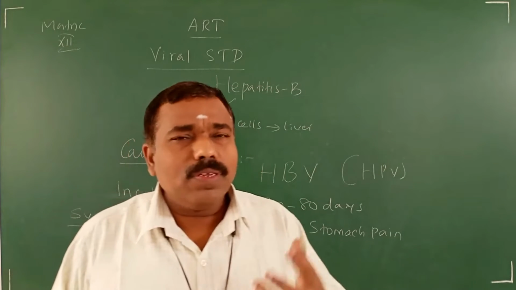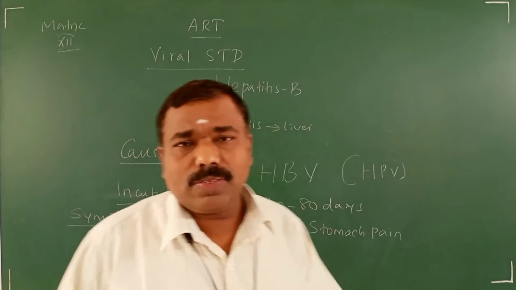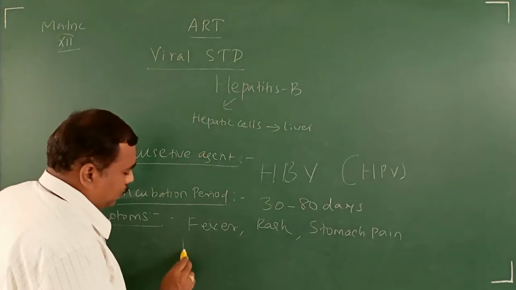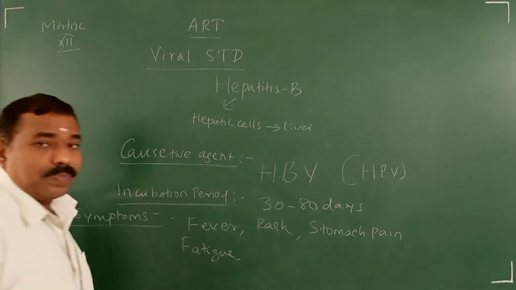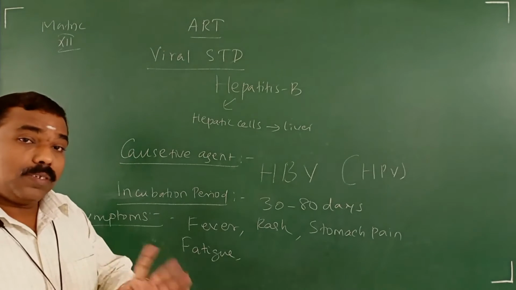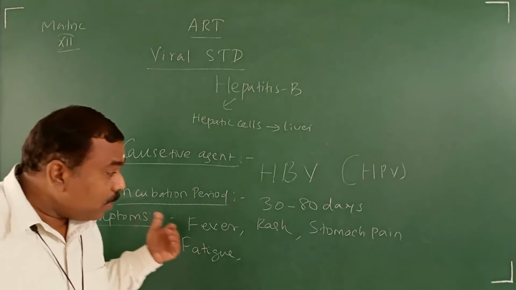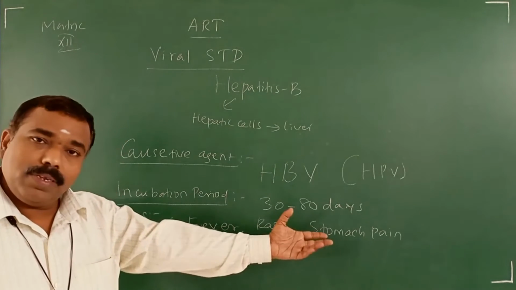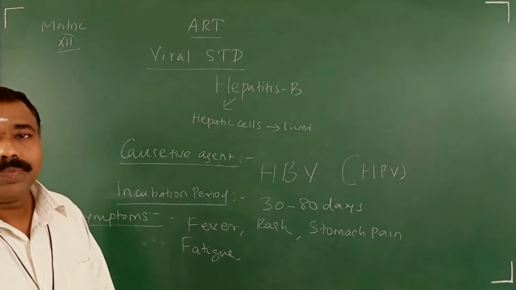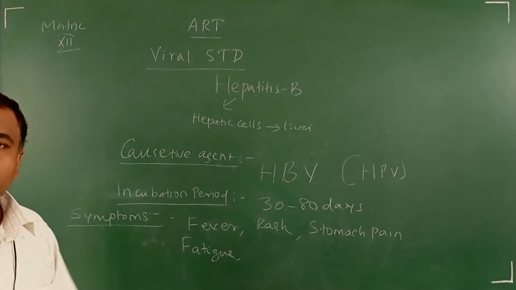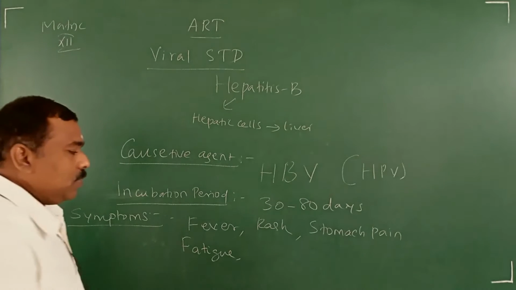Then he feels somewhat fatigue, tiredness. Fatigue means tiredness. So these are the primary, mild symptoms, which slowly start. Then in severe condition it causes jaundice.